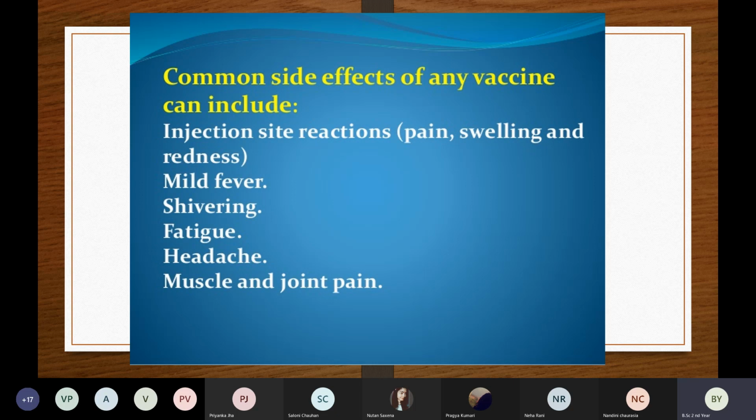You just feel like you want to crash in the bed. That is called fatigue. That is, you are feeling very tired. Your body just feels like you want to sleep and do nothing. So that is fatigue. And the patient can have headache, severe headache, and also muscle pain and joint pain. So these are some of the common side effects of any vaccine, not of a specific vaccine, but in general.